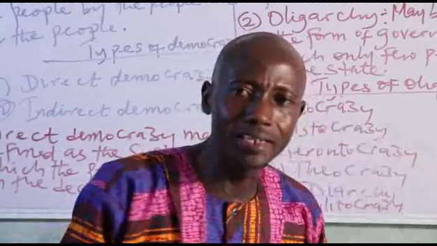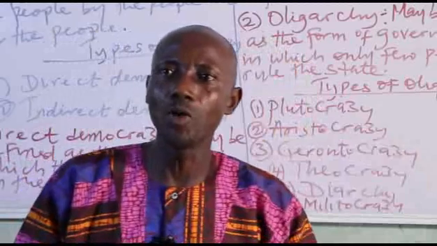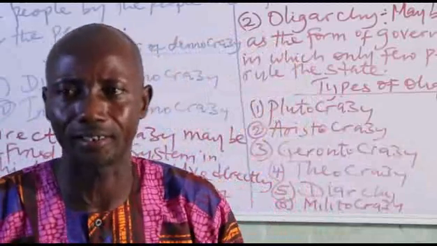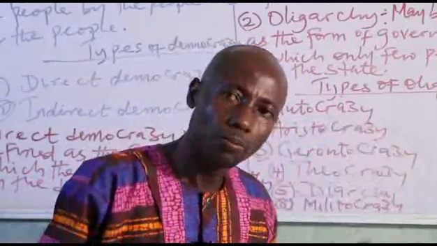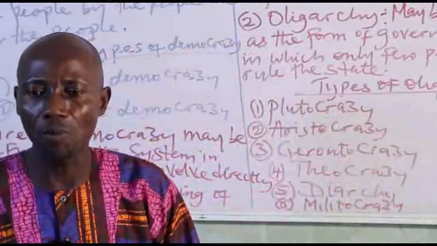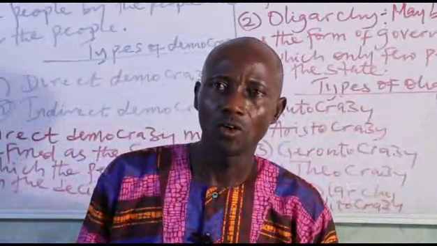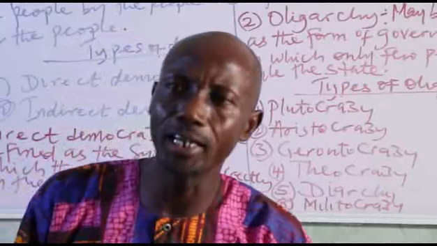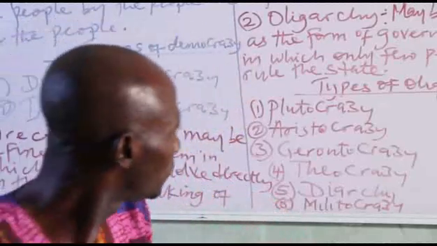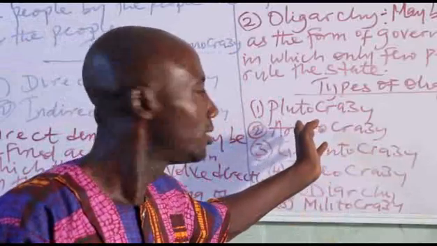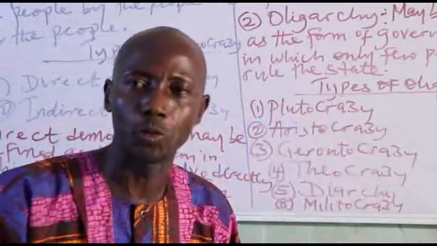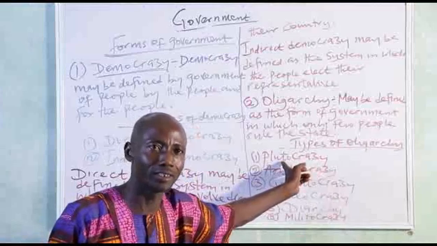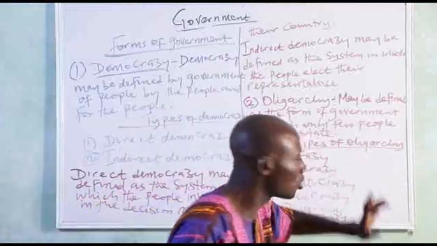Plutocracy simply means the form of government in which only few rich and wealthy people rule the state. My dear students, you can see in any state where only the wealthy people rule, the form of government practiced in that state is plutocracy.